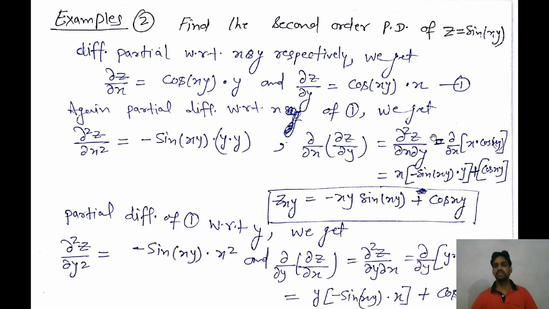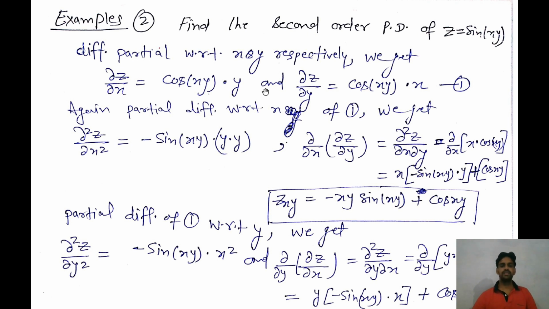So according to that we will differentiate del over del x of x into cos xy. I am taking the first function x and the second function cos xy. So first into derivative of second, x into minus sine xy into y, plus the second function as it is and derivative of first, x, which gives 1. After simplification we get this. This is the value of del 2z over del x del y. This is the second order derivative.